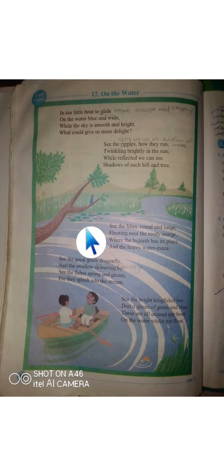Nearby it there are lilies, round lilies, and the blusher has its place and the heavy water mace. Here wetland grass-like plants means the big grass growing at the edge, and near it are the blushers, wetland grass that is like plants under the water, like a wave. Between the lilies and the grass there is wetland grass under water, known as blushers, that has its place.